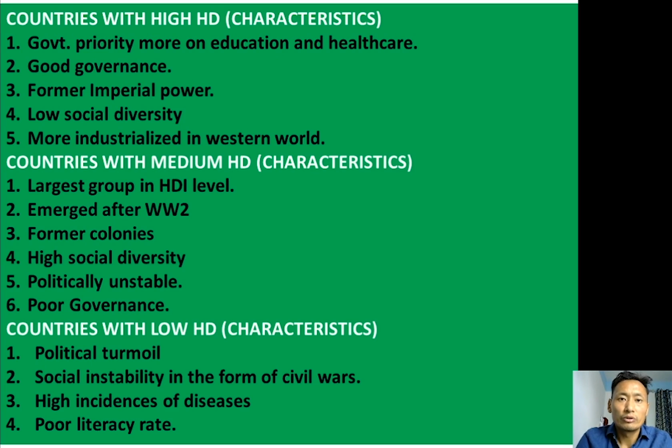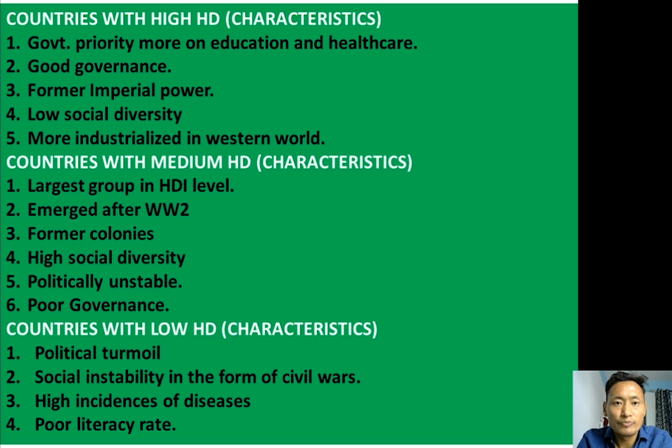So countries with high human development. Following are some of the characteristics or features of countries in the high human development category. Mostly these countries have a government that gives more emphasis to the education of the people and healthcare of the people.